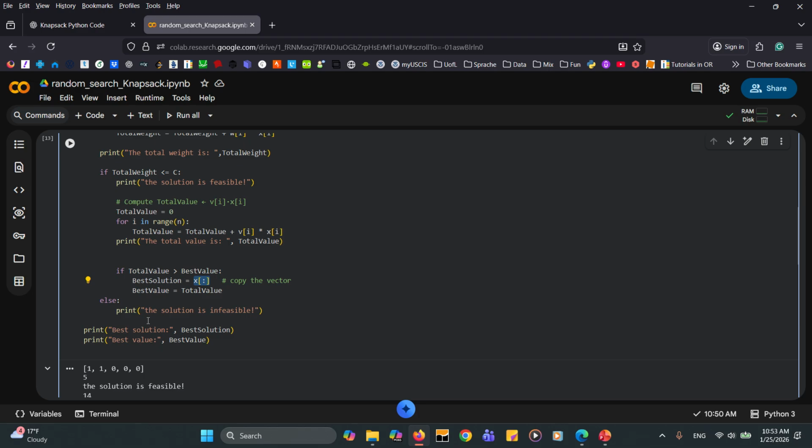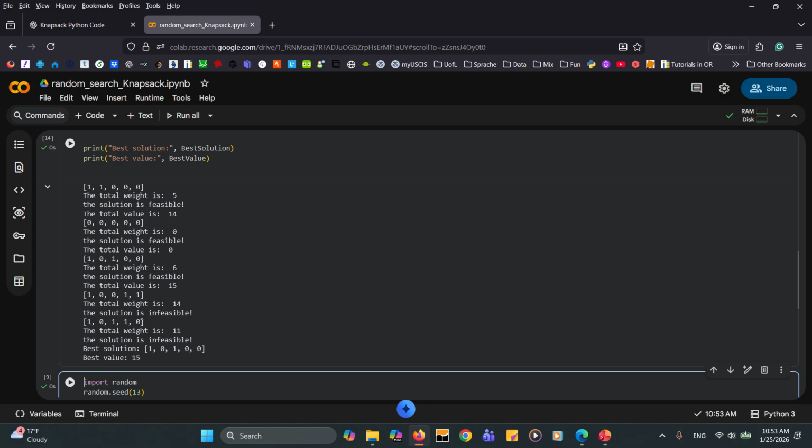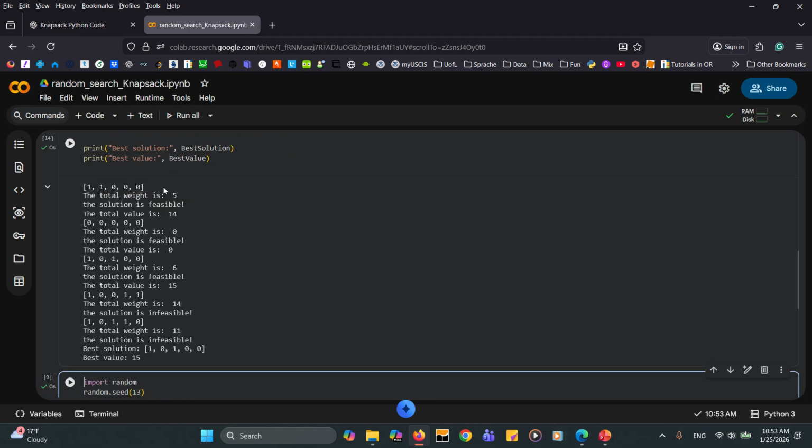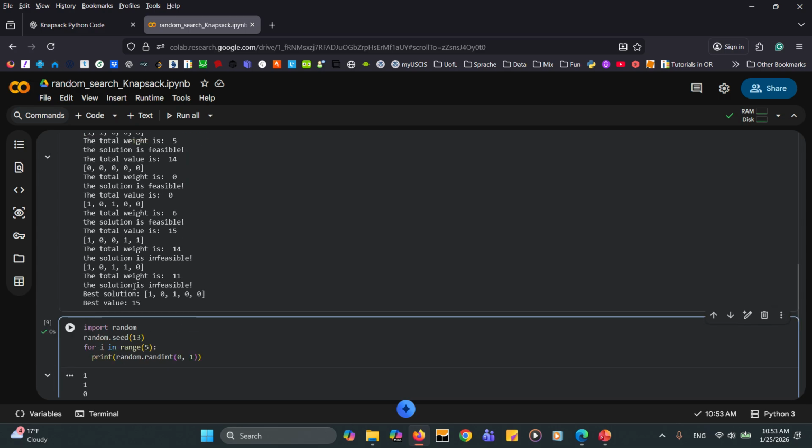And therefore we can now run this line of code to see what is happening. So the first solution, the total weight is 5, the solution is feasible, so the total value is 14, and this is done. This is the next solution, the total weight is 0, the solution is feasible, the total value is 0, and this is the next one. And finally we go through all of them.